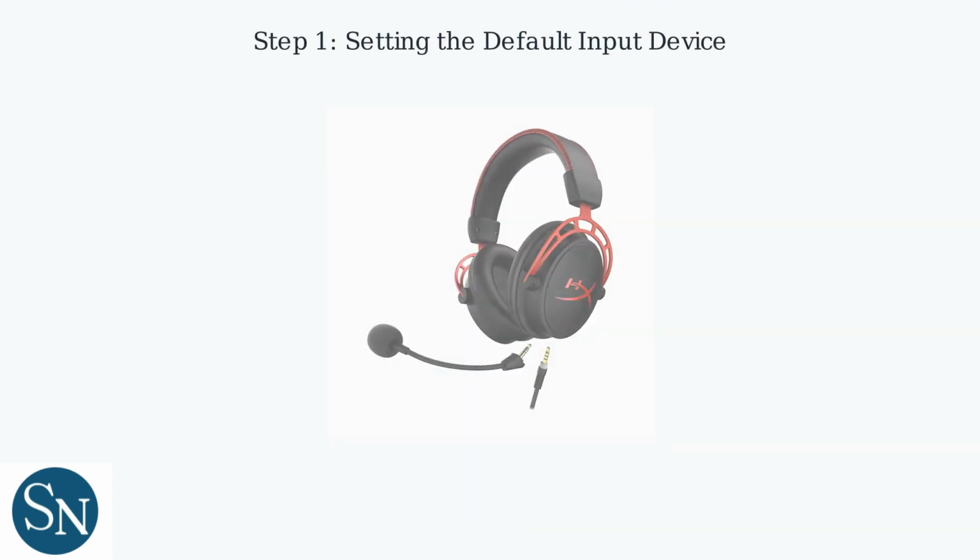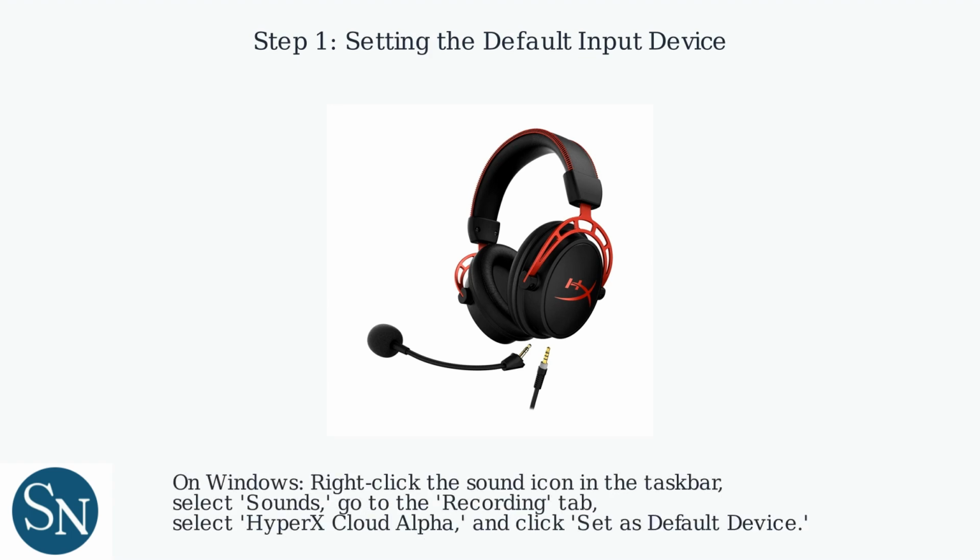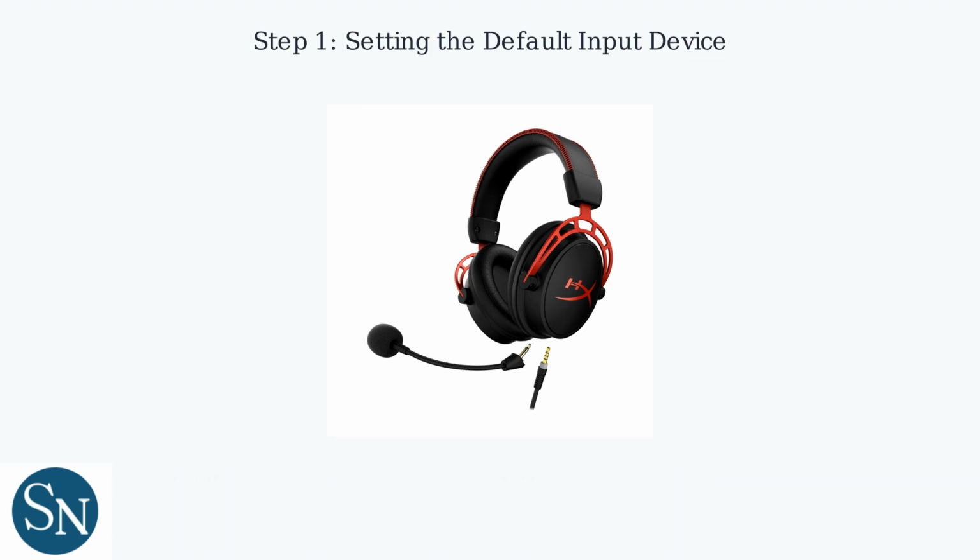First, ensure your HyperX Cloud Alpha is set as the default recording device in your operating system. On Windows, right-click the sound icon in the taskbar, select Sounds, go to the Recording tab, select HyperX Cloud Alpha, and click Set as Default Device. On macOS, go to System Preferences, then Sound, select the Input tab, and choose HyperX Cloud Alpha.